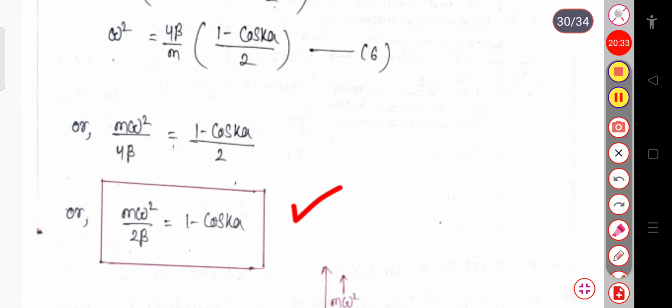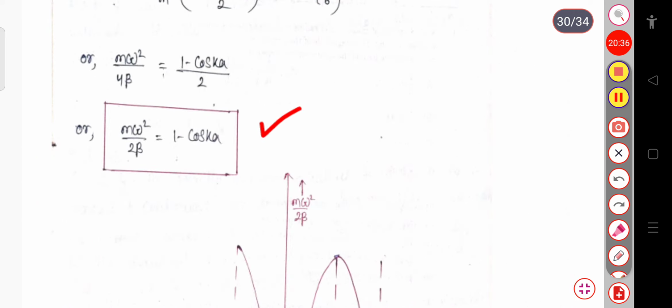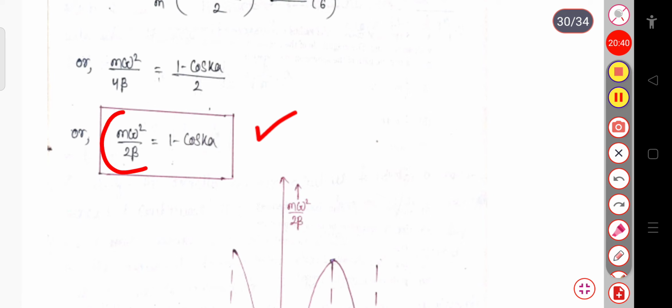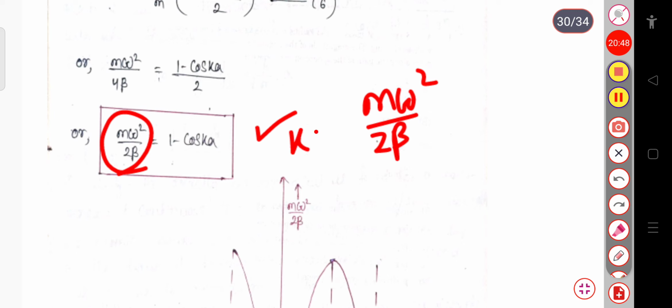Now if I plot a graph between m omega square by 2 beta and ka, then if you put the value of ka equal to 0, cos 0 is 1, so 1 minus 1 will be 0, so m omega square by 2 beta is 0.